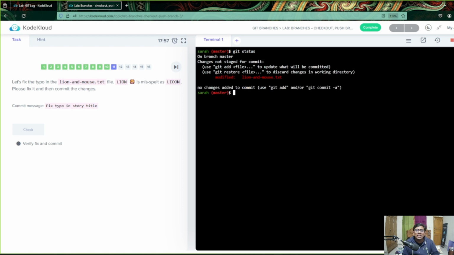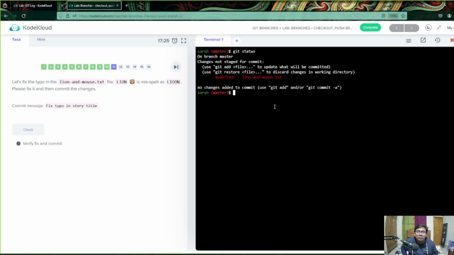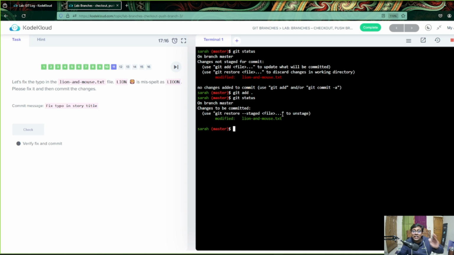You can see it has been modified, Git is saying. That means we have to take it to the staging area. Changes not staged. Okay, we have to take it to the staging area, and then we have to move it to the committing. So we can just take it to the staging area with git add dot, and now we can check the situation with git status. Now we can see it has been taken to the staging area.